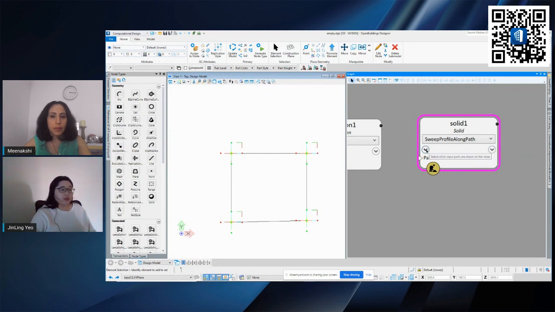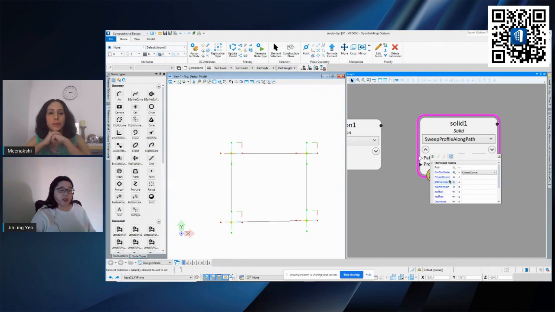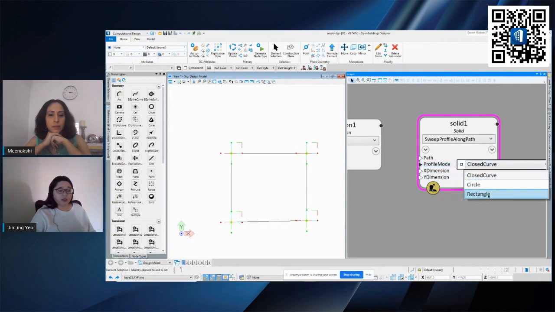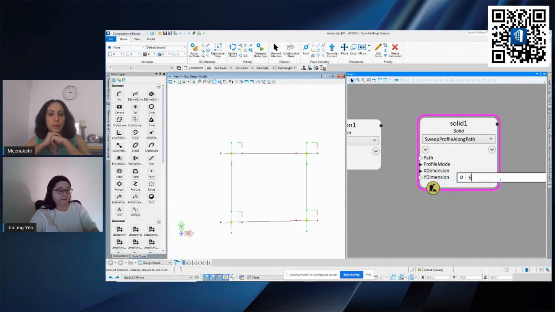Okay, I'm just going to go into this input. I will bring out some of the options, which are things like profile mode and the dimension of it. I'm just going to create a rectangle profile along this polygon here. That's why I bring out this profile mode, so that I can change this to creating a rectangle. Then from here, I can choose the dimension that I want it to be. I'm just going to say it is around 50 mm.